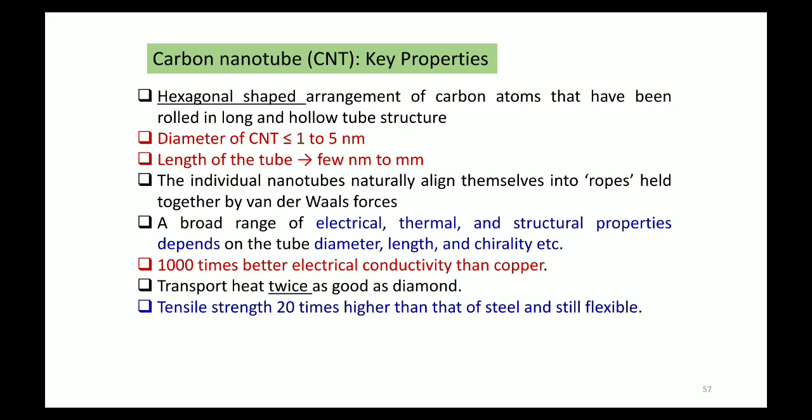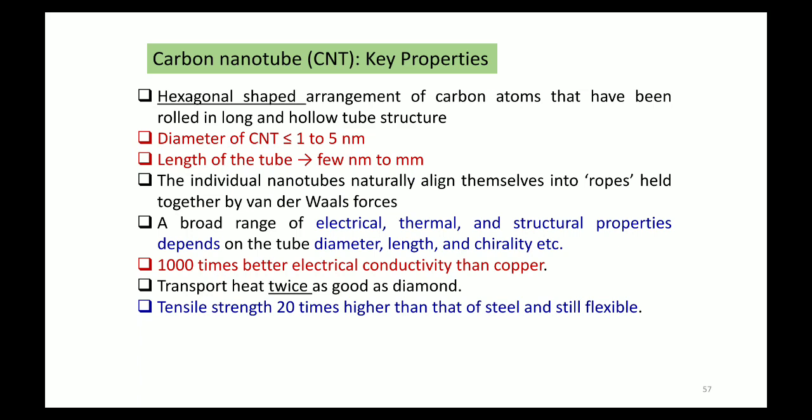Right now I am not going into the details of chirality. We will see in the next semester how the properties, especially the electrical conductivity of carbon nanotubes, change if the chirality is different. But right now just think that chirality indicates the symmetry of the neighboring carbon atoms along the axis of the tube.